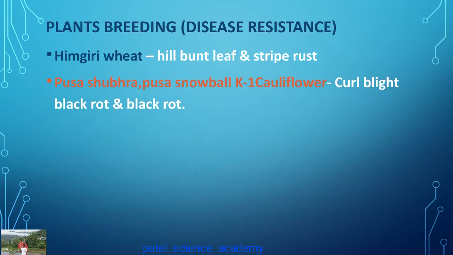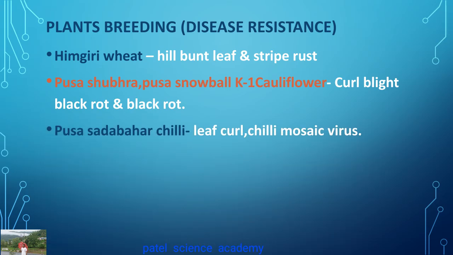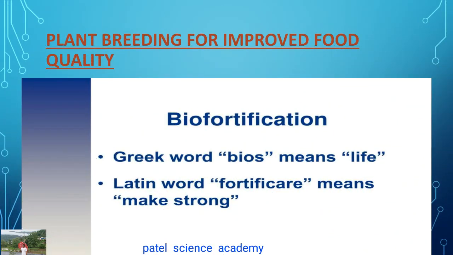Pusa Shubhra, Pusa Snowball K1 cauliflower for black rot. Pusa Sadabahar chilli for leaf curl and chilli mosaic virus. Plant breeding also improves food quality.